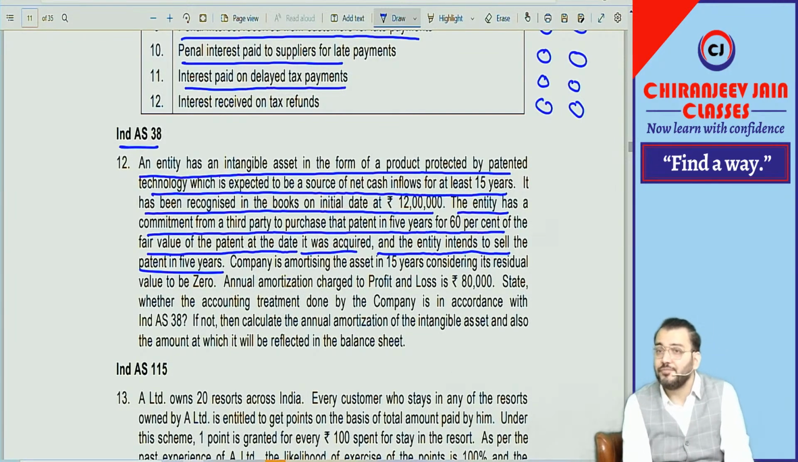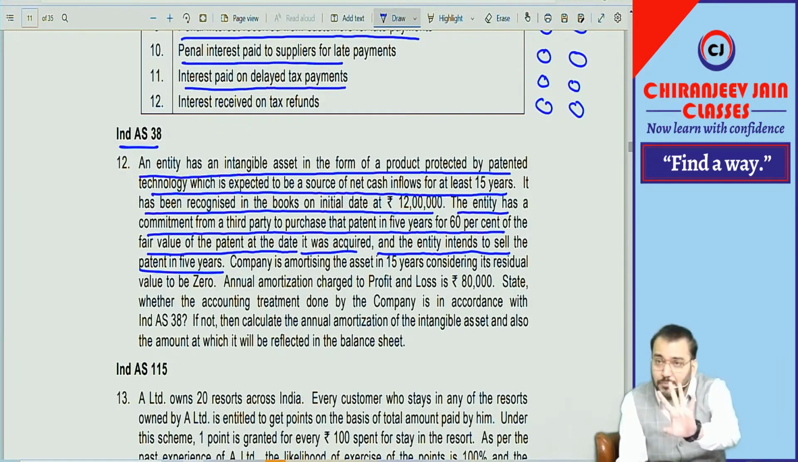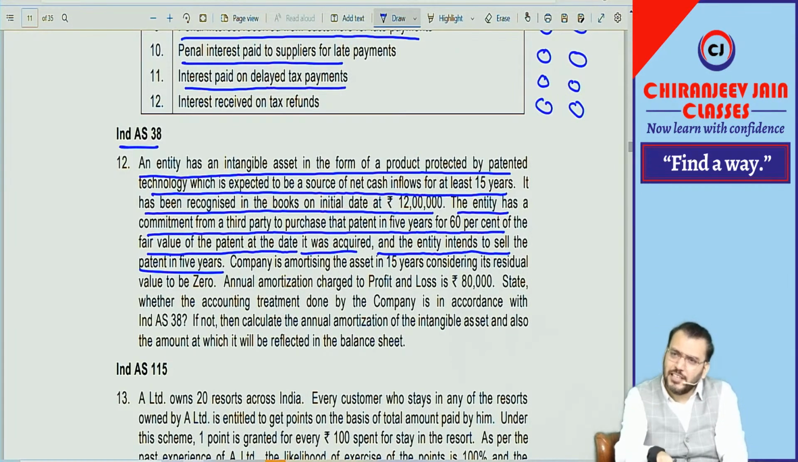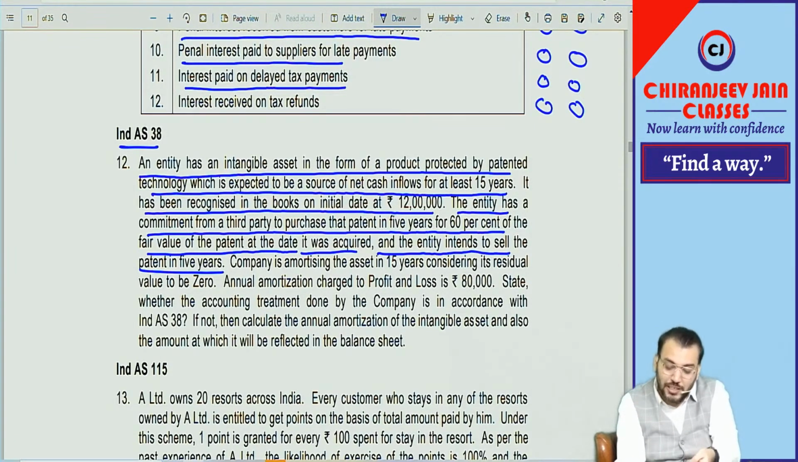And the entity intends to sell the patent in 5 years. Means what is the useful life? Intend to sell in 5 years means useful life is 5 years. And if you remember, we have done under Ind AS 38, here it will always be assumed that residual value is nil unless a commitment is given by a third party that he will purchase the asset at the end of useful life, or there is an active market. So we need to estimate what? Residual value. So in this case, can we assume that residual value is 0? No, we cannot assume that residual value is 0. So residual value is 60% of 12 lakh. So how much is 60% of 12 lakh?